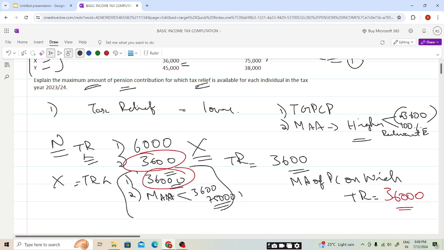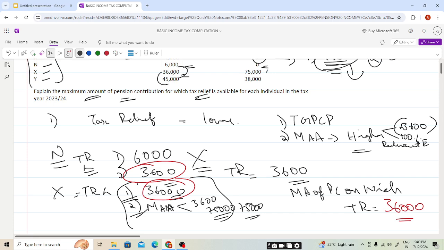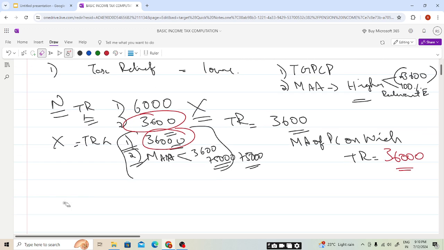75,000 is the higher value. So in 1 and 2, which is the lower? 36,000. See here, students. I hope this is clear. Now for Y,